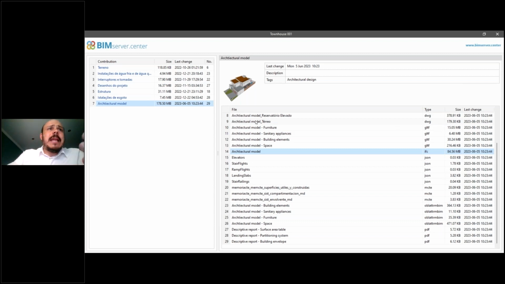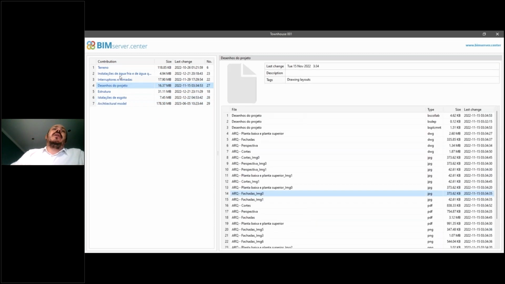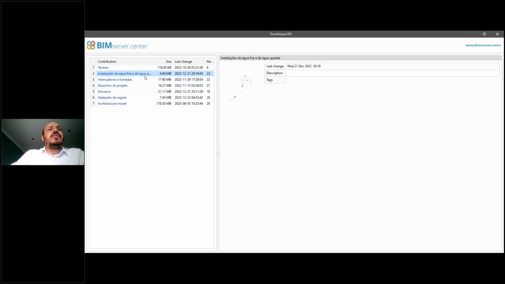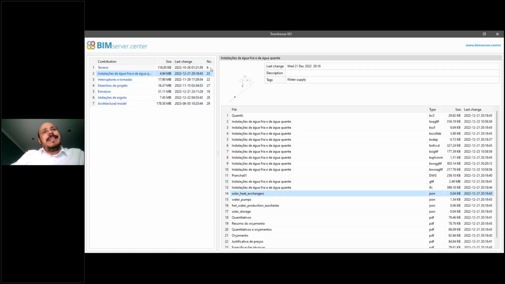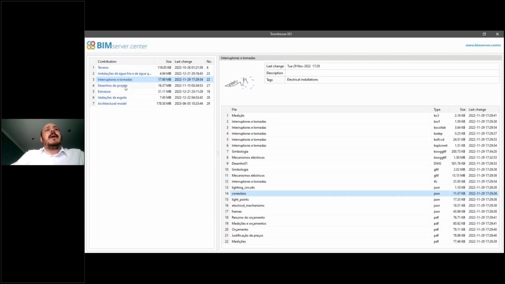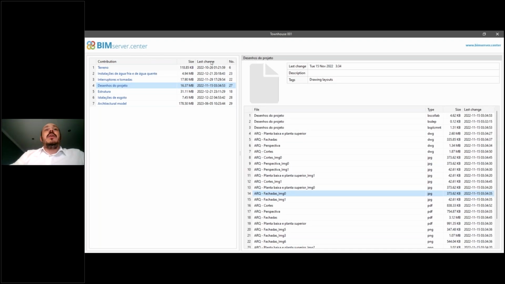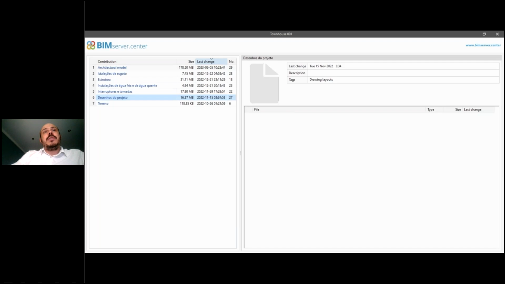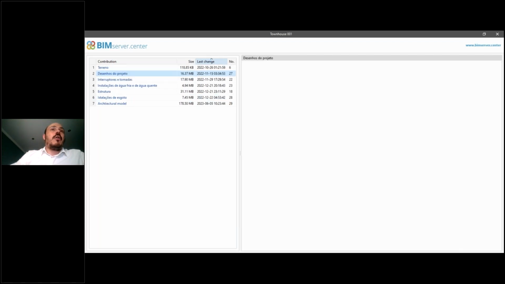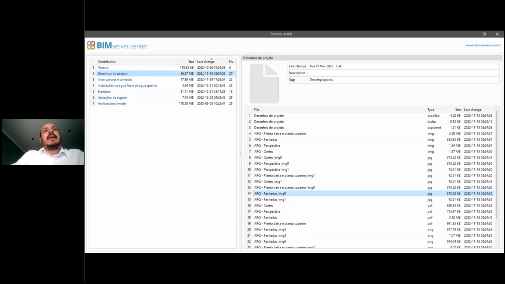And the same situation will apply to other contributions, which will have different numbers of files and different sizes, of course. This is very useful because, if you are working in a team, you can come here, click on this option, and order the list by the last change.